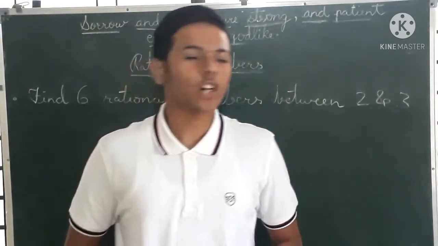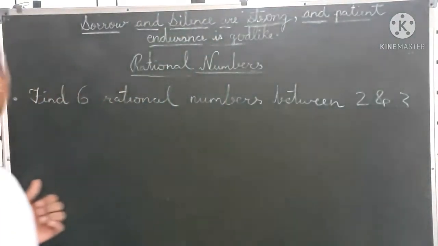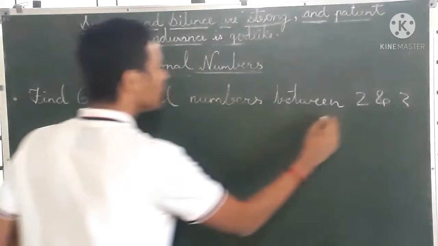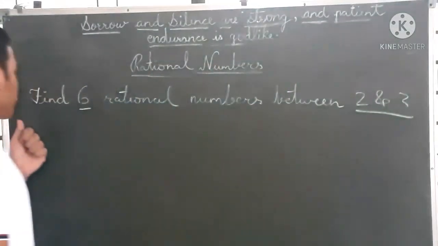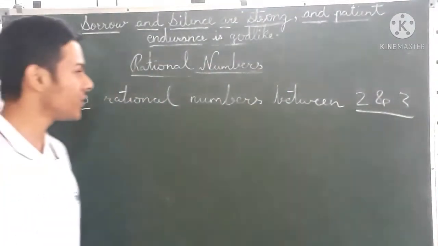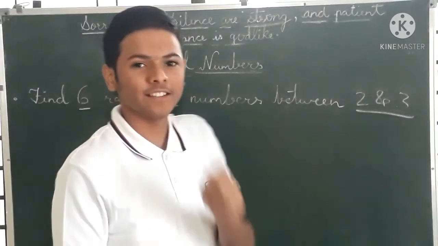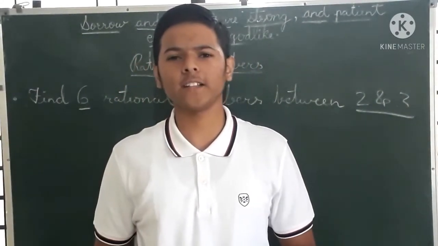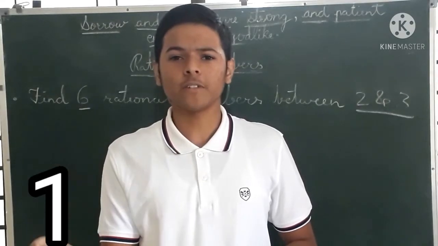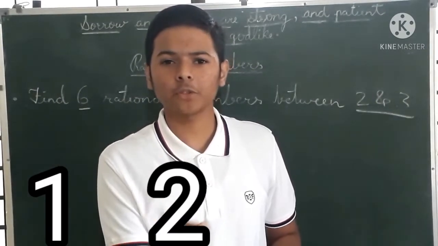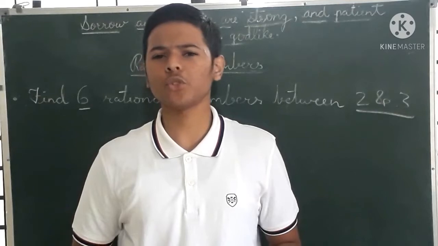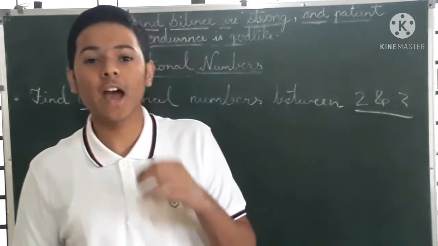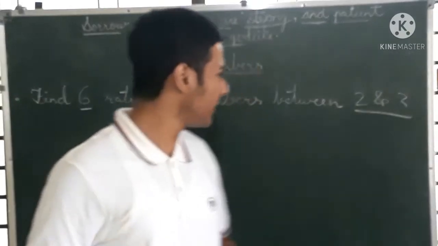So now guys, on the blackboard there is an interesting question. That question is, find 6 rational numbers between 2 and 3. What is the question? Find 6 rational numbers between 2 and 3. Now you would be thinking that there are no rational numbers between 2 and 3 because after 1 there comes 2 and after 2 there comes 3. So there is no chance of any such rational number. But you are wrong. There are 6 rational numbers between 2 and 3.